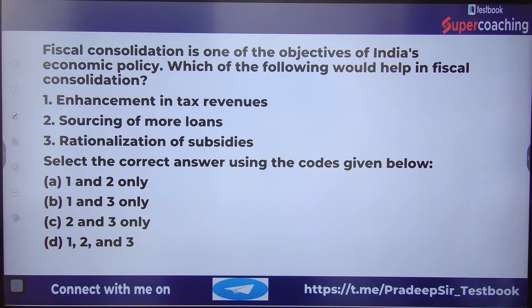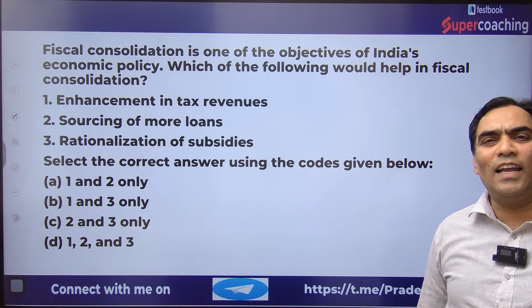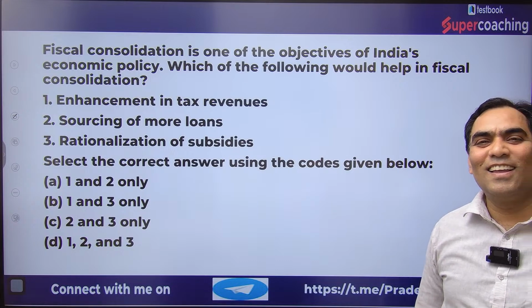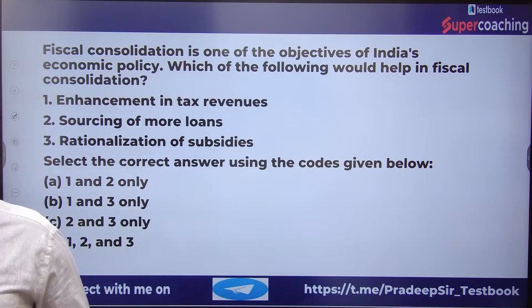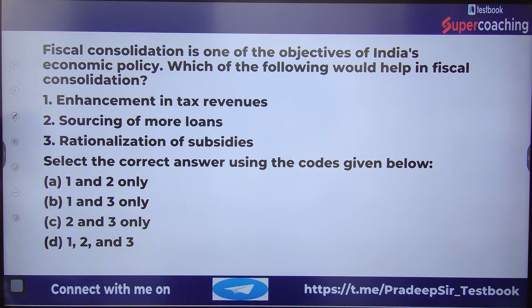Rishabh, just read the question, then answer it, please dear. First read the question, then give the answer. Right answer. Wrong answer. Right answer.